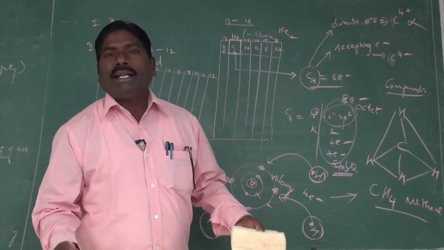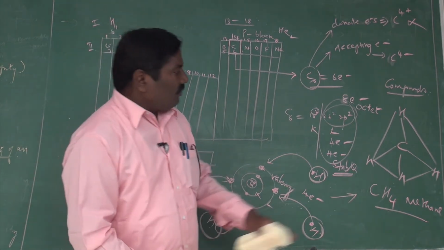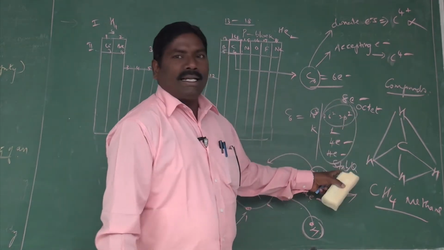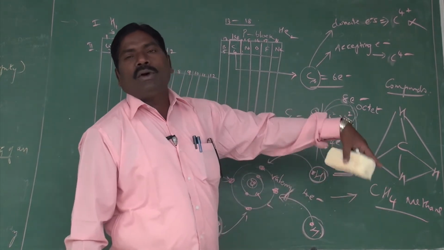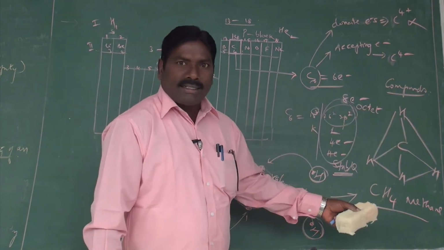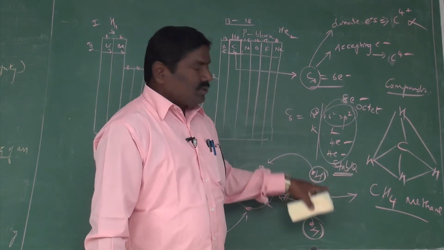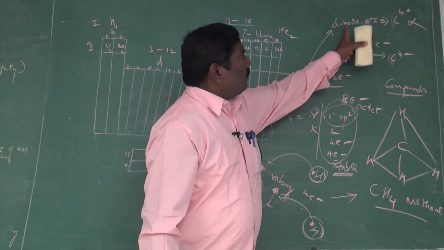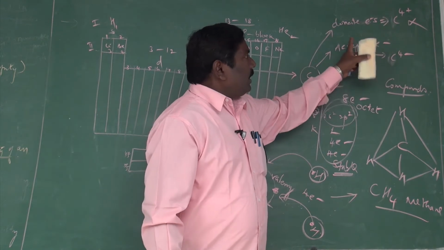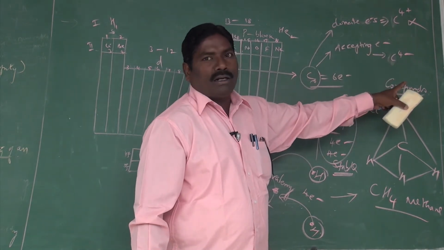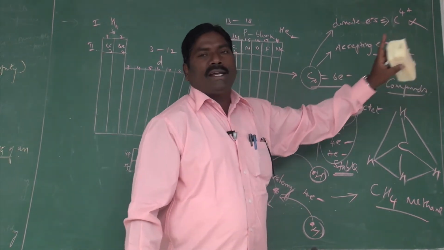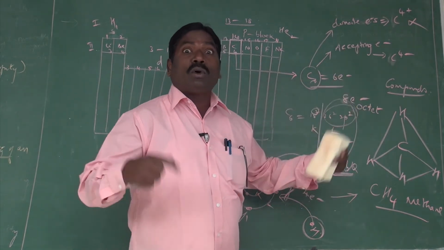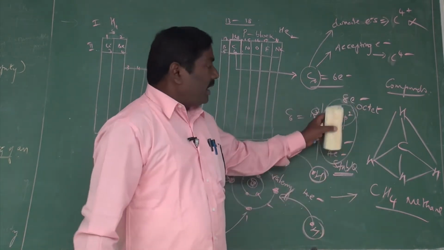When it is going to get 8 electrons in its outermost level, after gaining 4 electrons from whatever atoms, which produces an octet and attains stability, that is the reason the carbon is to be stable after gaining 4 electrons. There is no chance to donate electrons. Actually, here it is going to accept 4 electrons, becoming 4 minus. This is the concept of forming thousands and millions of compounds by the carbon.